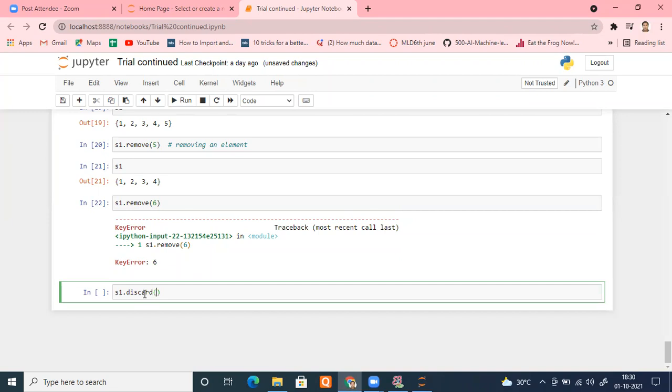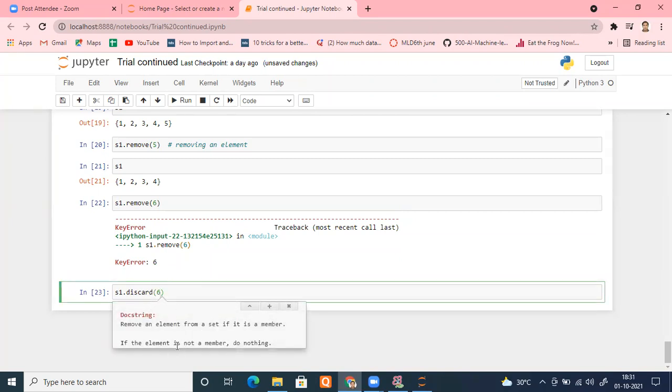Discard takes an element, for example, one which is not available here, like 6. Let me do that. See, done. Nothing happens. 6 is not there. Nothing will happen. No problem with that. You can go inside and then discard as well, and you can run simple.